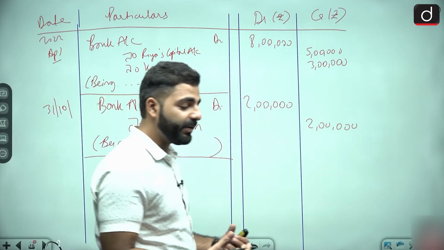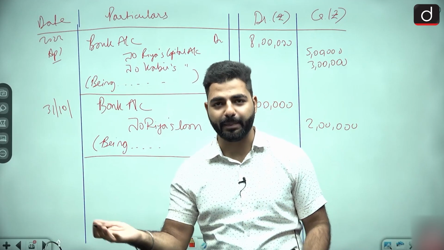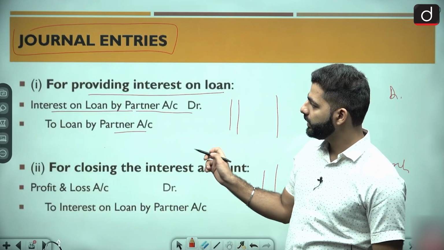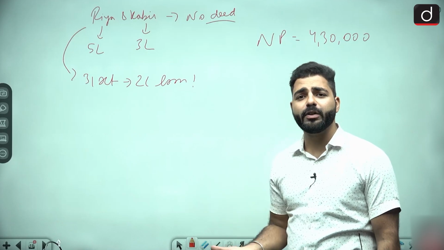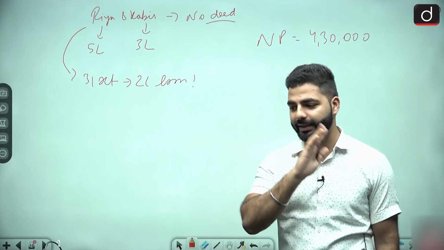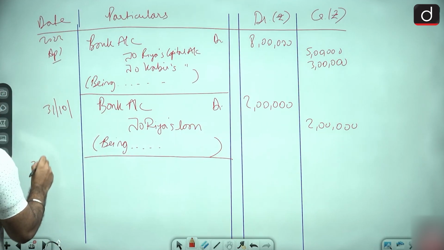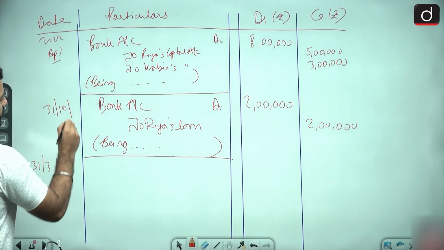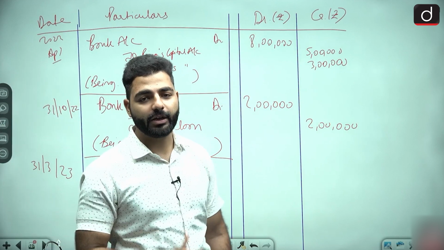Now the next entry will be when we first charge the interest on loan and then we pay the interest on loan. Two entries we saw. First for providing interest on loan and second for closing. Both will be done on calculation and paying. Both will be done on the last day. Nothing is mentioned, right? So that will be on 31st March 2023. Any doubt for that?